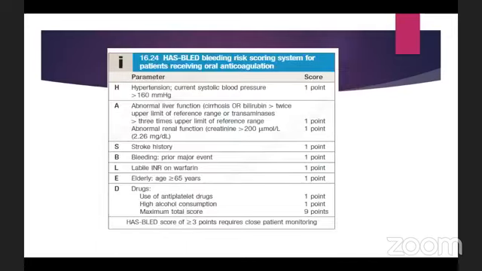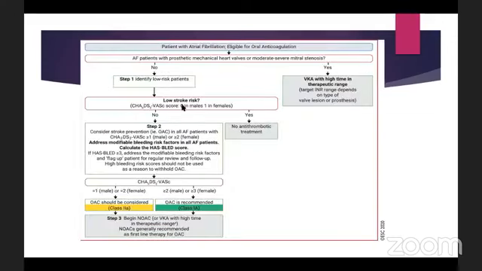So if female, it's 1, and for males, it's 0. So if it's that, then we don't need to go for any antithrombotic. And if the scoring is 1 or 2, then we can consider the anticoagulants. And if 2 or 3, it's highly recommended.